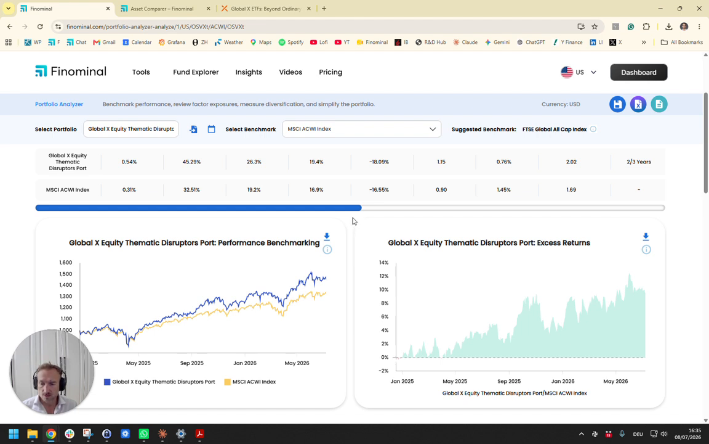So I hope that helps to get some thoughts on this equity thematic disruptors portfolio, which always looks interesting in terms of the holdings. These are themes like security, defense, AI. But as we can see, the way this is implemented has not been creating value for investors.